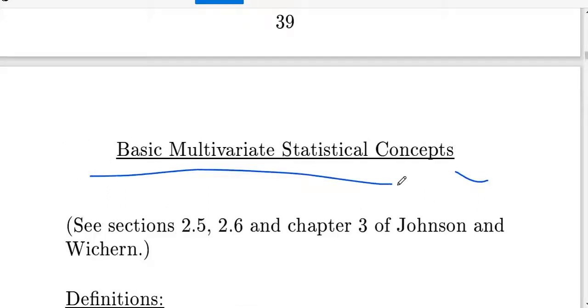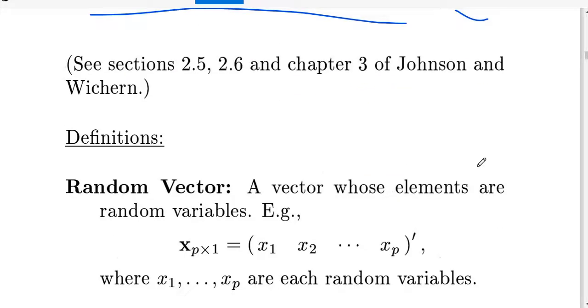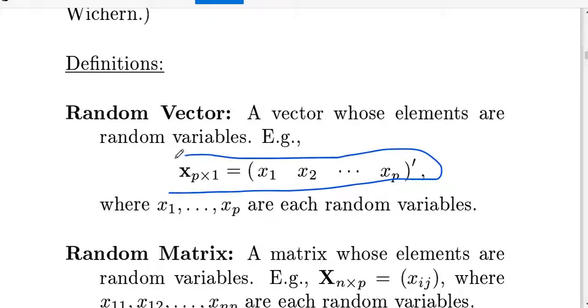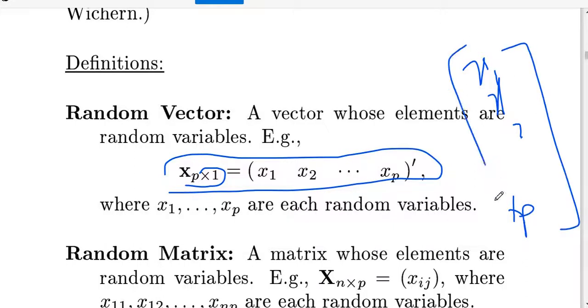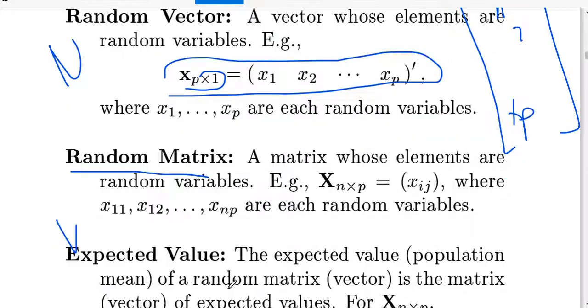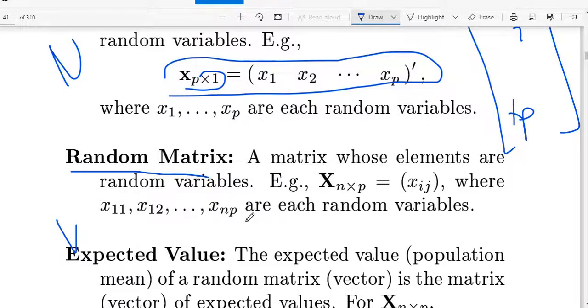Basic multivariate statistical concepts. What is the definition of a random vector? A vector whose elements are random variables. This is my random vector with order p cross 1, with the transpose you can write it like this, and so on up to xp. The order is p rows, 1 column. The random matrix is the variance covariance matrix, we can say: a matrix whose elements are random variables, for example x_ij. We all know the definition of a random matrix.